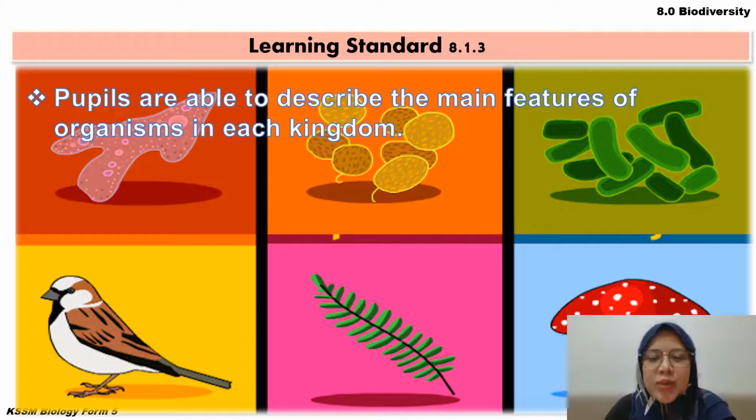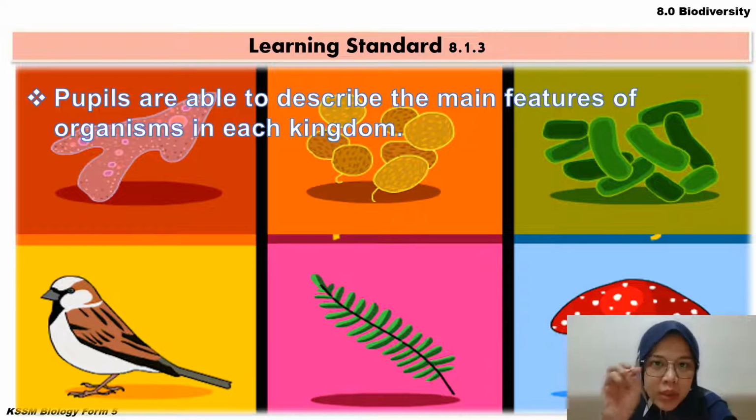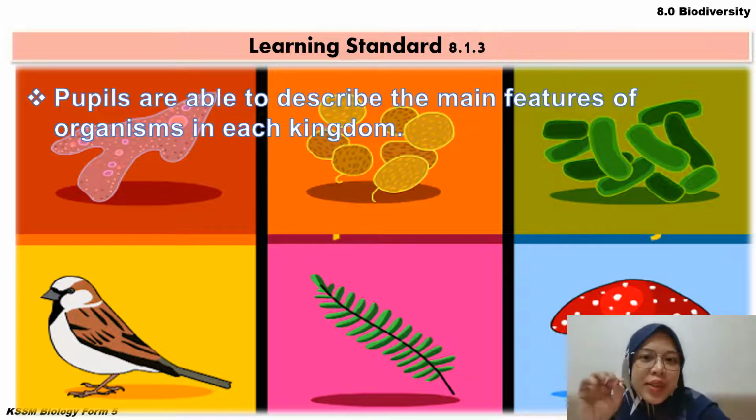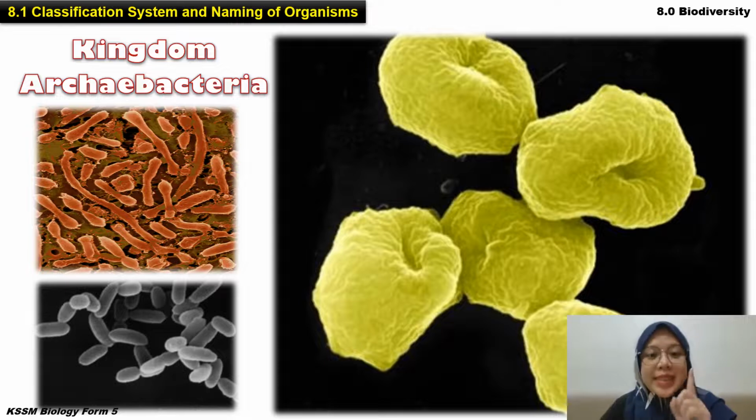Okay, so now we go to the third learning standard, which is you are able to describe the main features of organism in each kingdom. So tadi ada berapa kingdom? 6. Okay, so each of the kingdom we are going to learn in detail what are the features for each kingdom, right? So okay, the first kingdom.